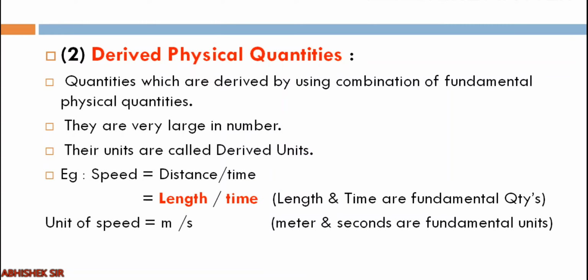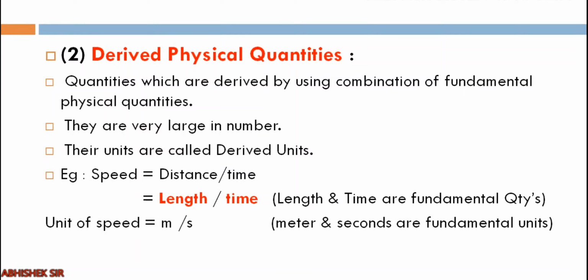Now let me clear it out. Speed is a derived physical quantity, but it depends on fundamental physical quantities. How? You see, speed equals distance upon time. Distance is nothing but length. So ultimately what is speed? Speed is the combination of length and time, right? So length and time are fundamental quantities. Now what is the unit?